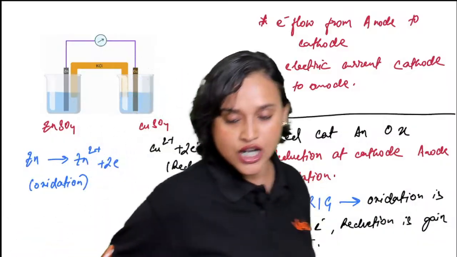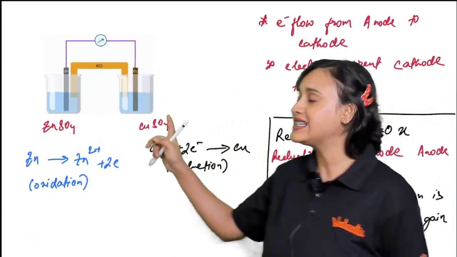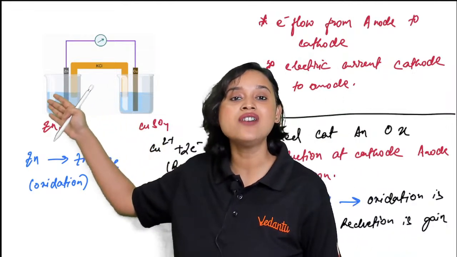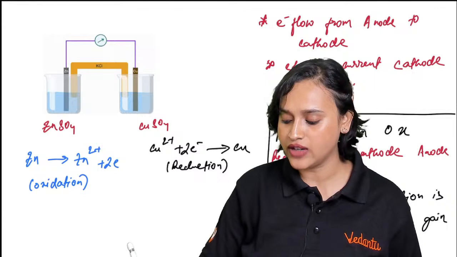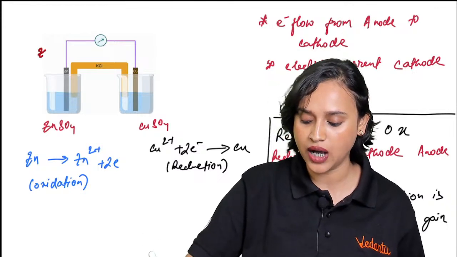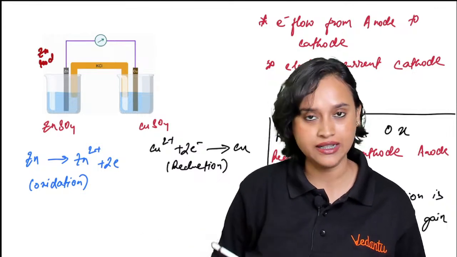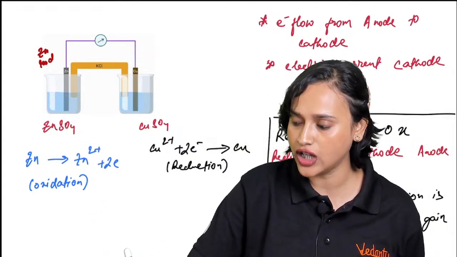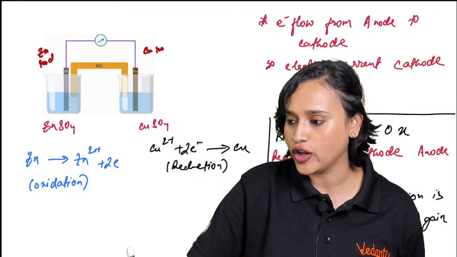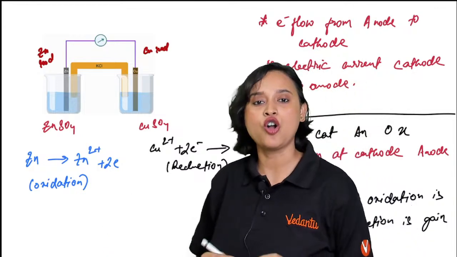Let's talk about this here. On this side you have a zinc rod, and on the other side you have a copper rod.